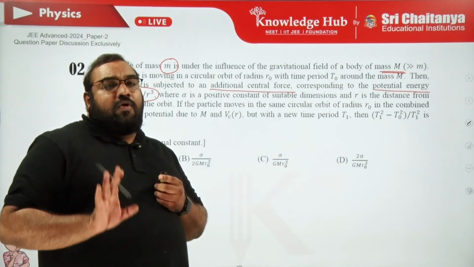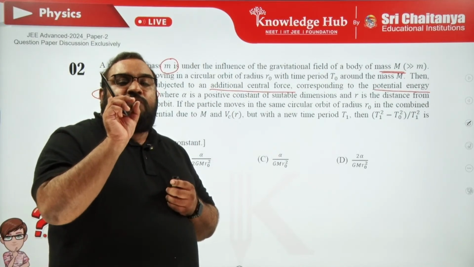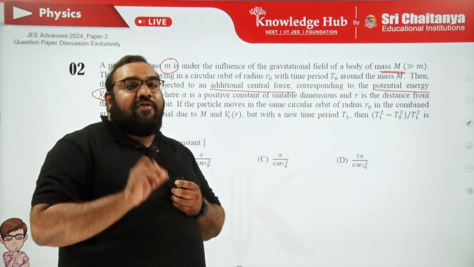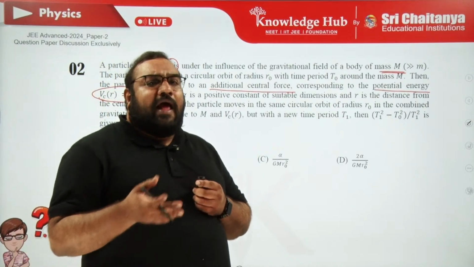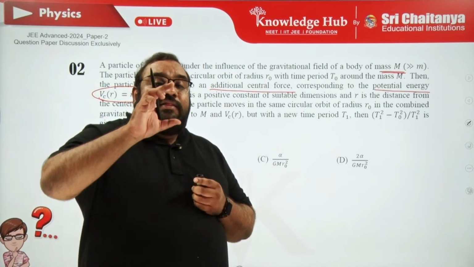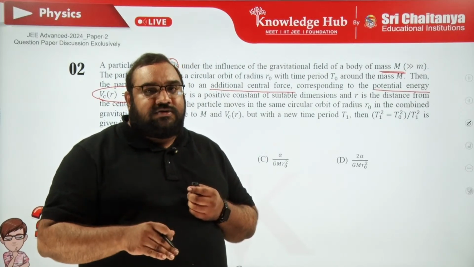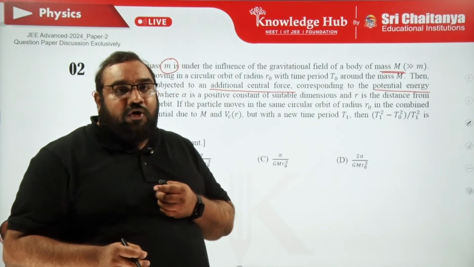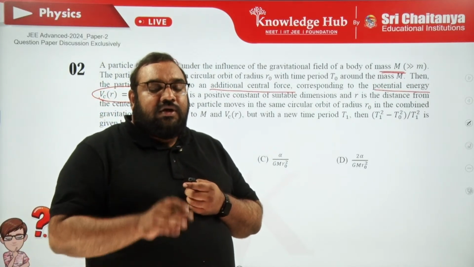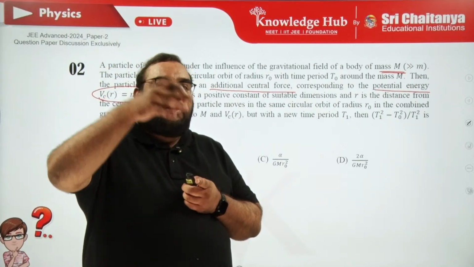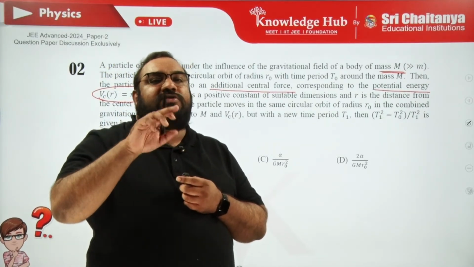So here the simple concept is, when a smaller particle revolves in a circular path under the gravitational attraction force of a planet of mass capital M, then the gravitational attraction force itself gives us centripetal force, which is balanced by centrifugal. But to confuse us, this is not the only force; there is some other external force as the particle revolves in a circular path.